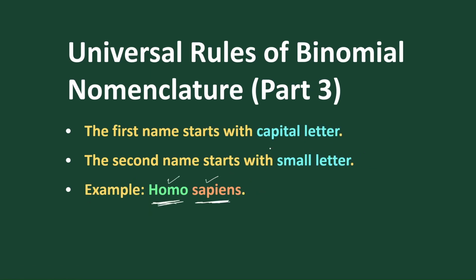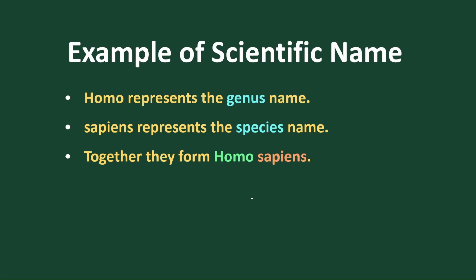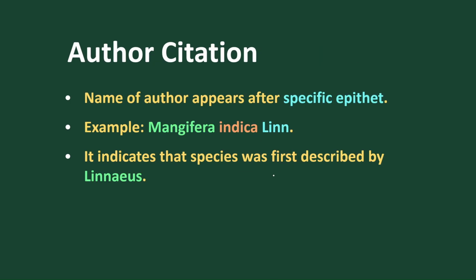The first name, the genus, always starts with a capital letter, and the second name, the species, starts with a small letter. For example, in Homo sapiens, Homo starts with capital H and sapiens with small s. This is how the rules are applied for naming any scientific name by binomial nomenclature. Homo represents the genus and sapiens describes the species.